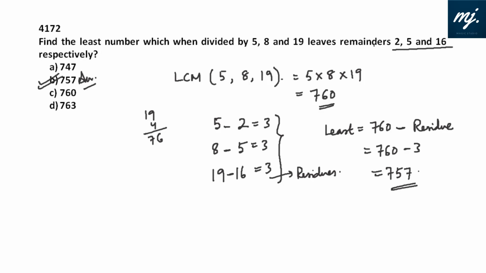And if all the remainders would have been the same, suppose it leaves remainder 3, 3, 3 respectively, then in that case we have got the same remainder. If we have the same remainder, the number would have been LCM plus the common remainder. But here the residue is the same, so the number we are looking out for is the LCM of all the divisors minus the common residue.